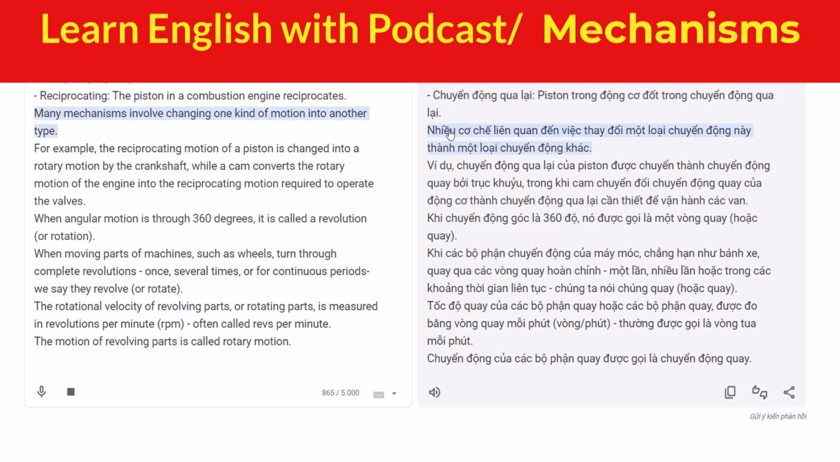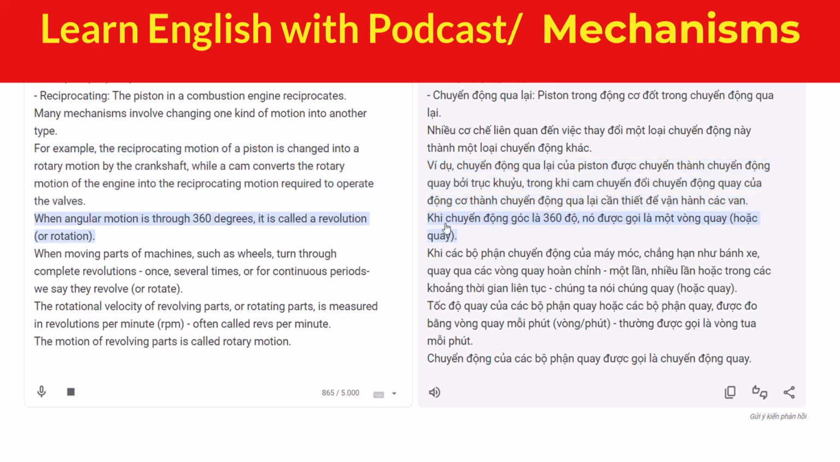Many mechanisms involve changing one kind of motion into another type. For example, the reciprocating motion of a piston is changed into a rotary motion by the crankshaft, while a cam converts the rotary motion of the engine into the reciprocating motion required to operate the valves.